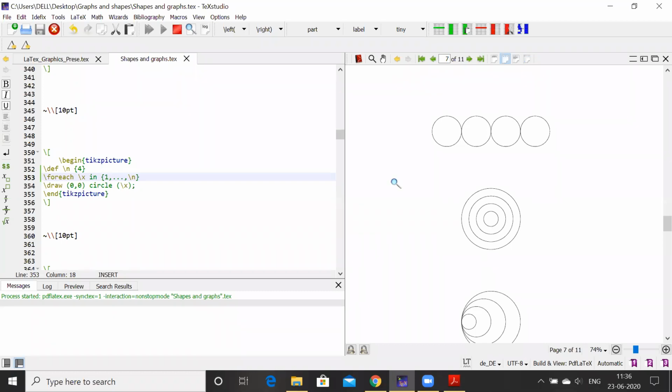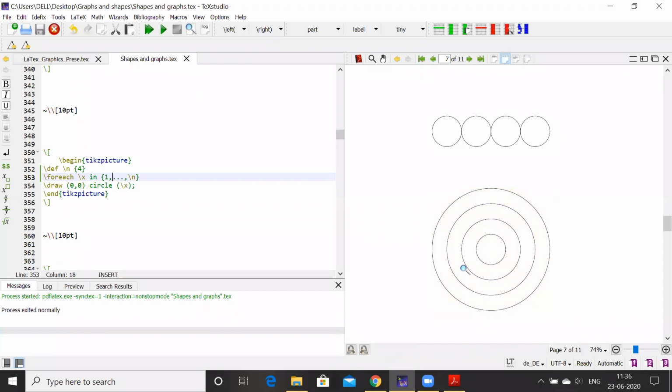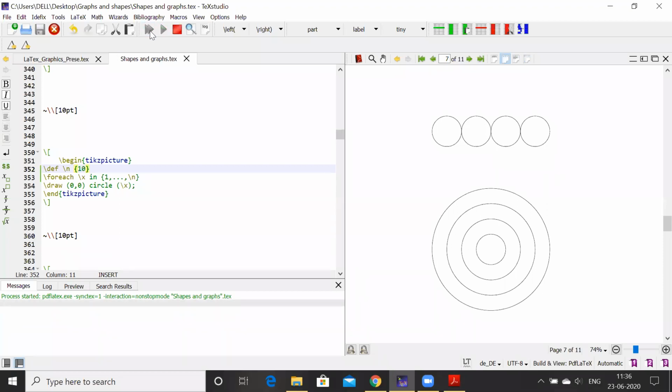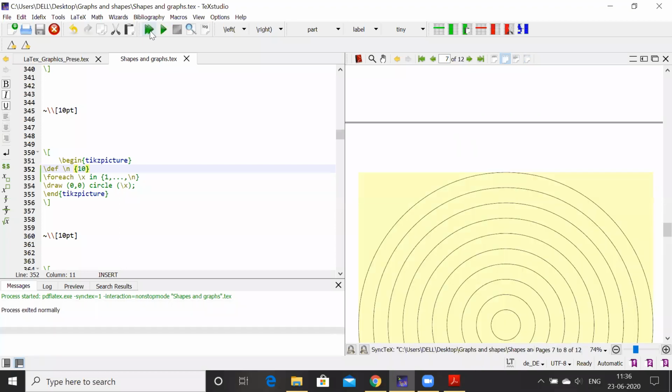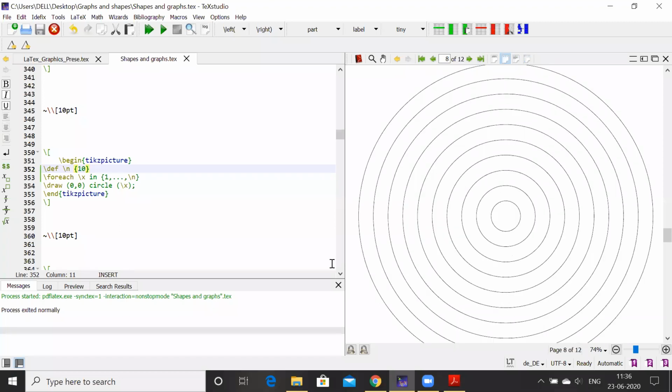So look at this, which type of concentric circles we'll get. I'll keep on changing this number. I'll just change it to 10, and we'll get 10 concentric circles. Center 0, 0, and the radius varies accordingly. So this way, we get beautiful pictures within one command.